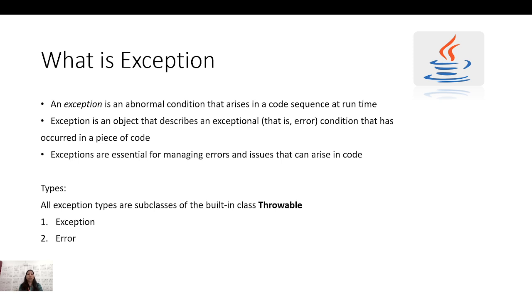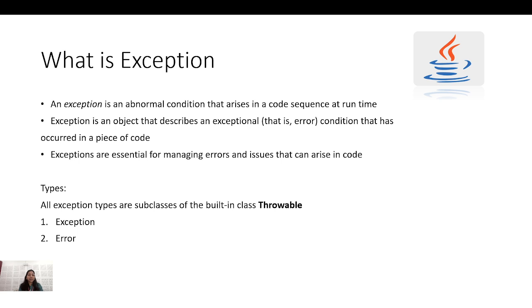You have written code to execute a particular functionality, but logically or by some technical issue, that code is not behaving as per the expectation, or the actual input differs from what is expected, so I can call it an